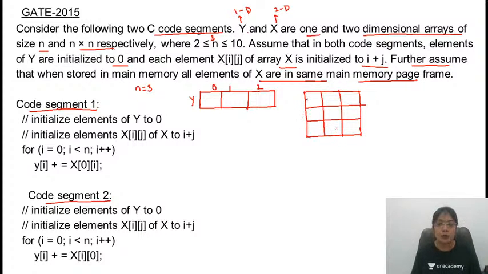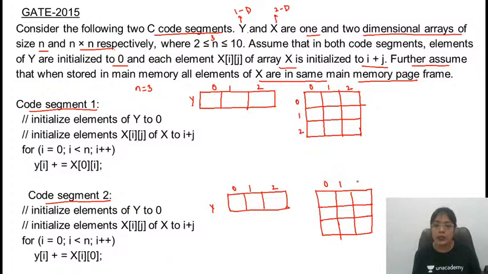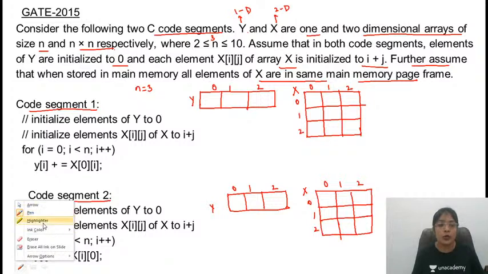N cross n means same number of rows and same number of columns, 0, 1, 2, 0, 1, 2. What values are initialized? This is for code segment 1, and let's take here code segment 2. Y, size is 3, 0, 1, 2, and similarly take two-dimensional array X. Anybody got the answer for this problem? 3, 0, 1, 2, this is 0, 1, 2. This is array X. This is two-dimensional array X.